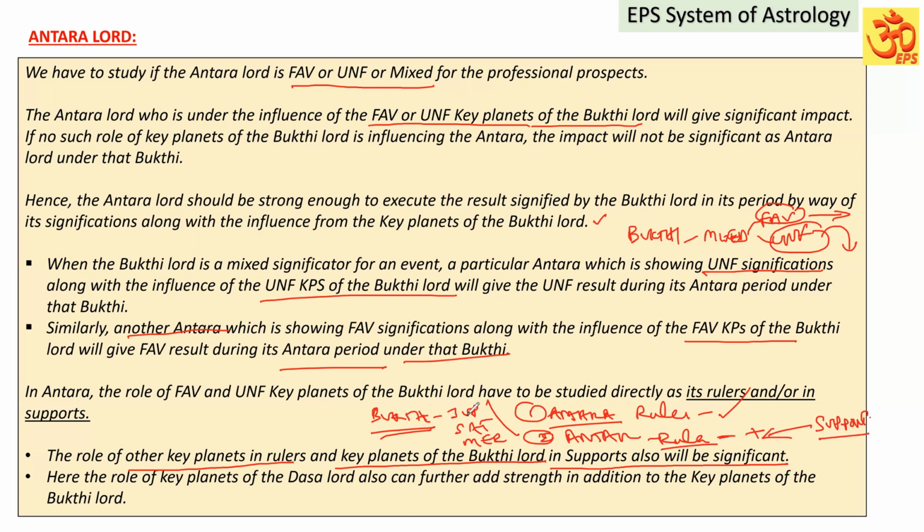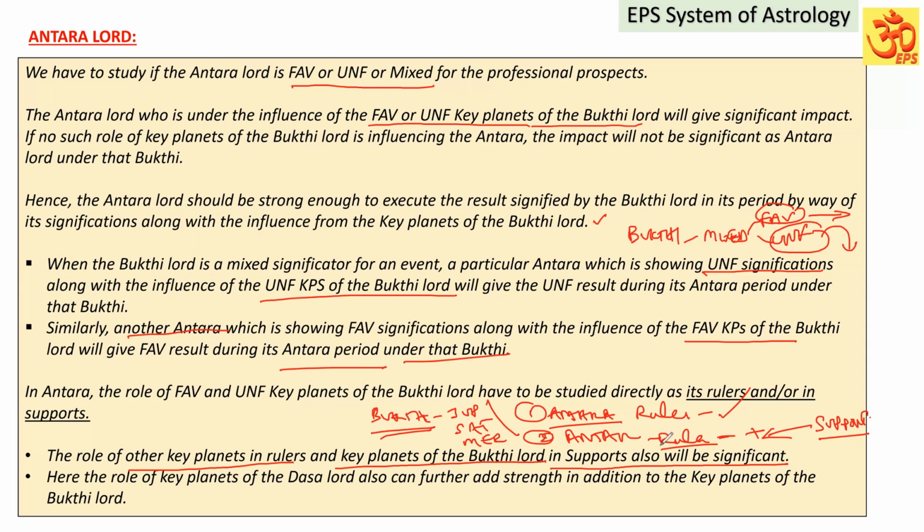So the influence of the unfavorable key planets of the Bhukti will be there as supports to the rulers of the Antra, which is already having some weakness. That way also, that Antra Lord can give significant unfavorable impact under that Bhukti as Antra Lord.